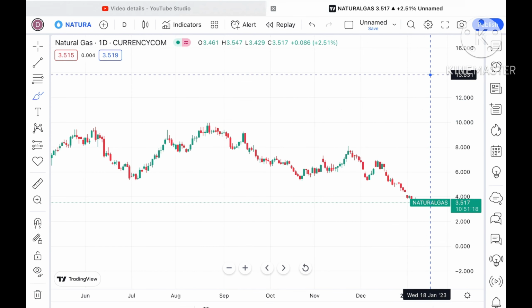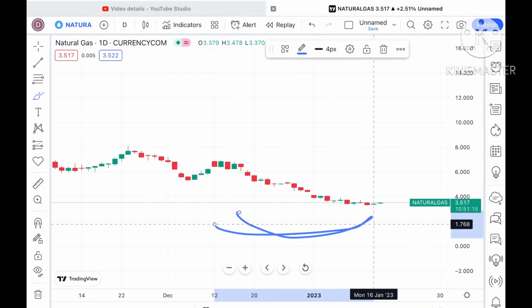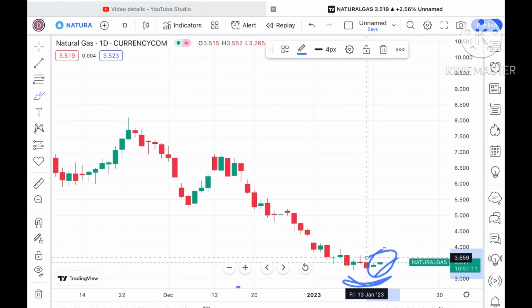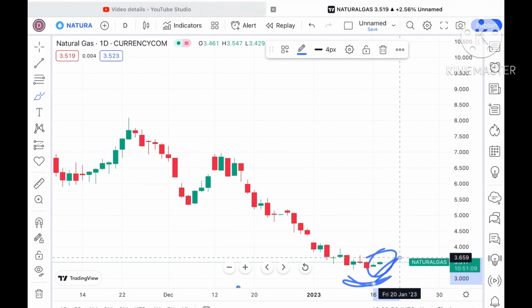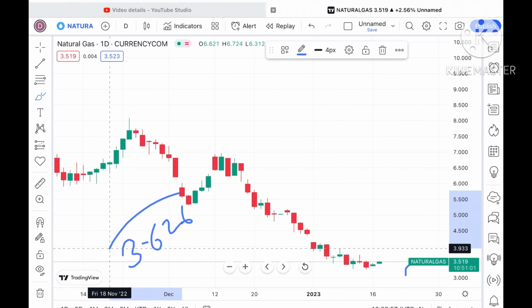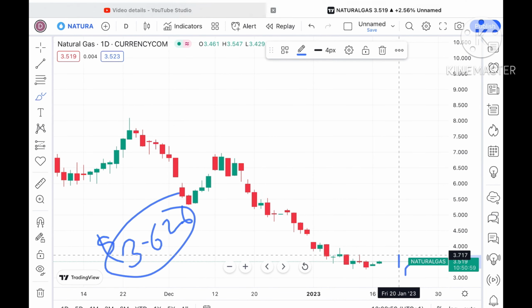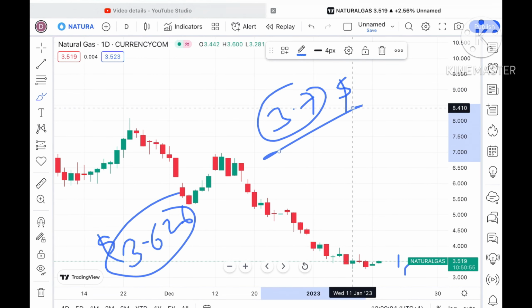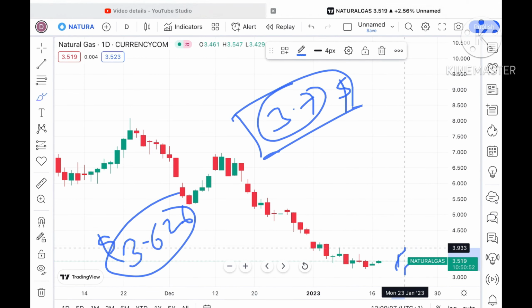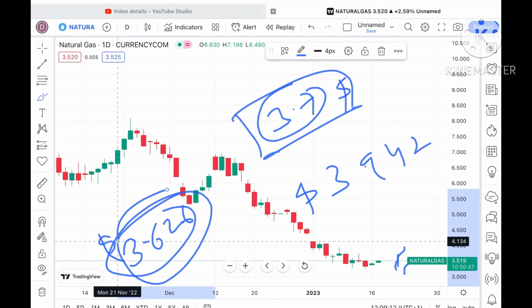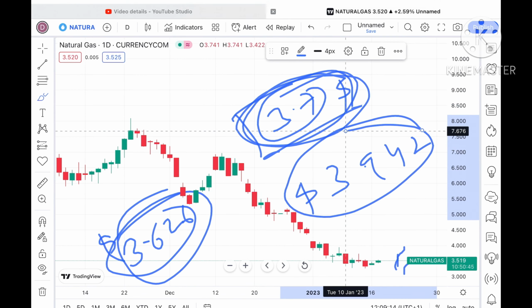Suppose the price sustains this particular level. As you can see, it is trying to form two green candles, which means for 2 continuous days it is trying to move upside. If the price sustains above this level, the next resistance we can see forming is around $3.626, and if that level is crossed, it can hit a weak resistance. It can cross this zone, and chances of going towards a level of 3.942 are there. Keep this in mind. If this level sustains, it can cross this zone and touch the next zone.